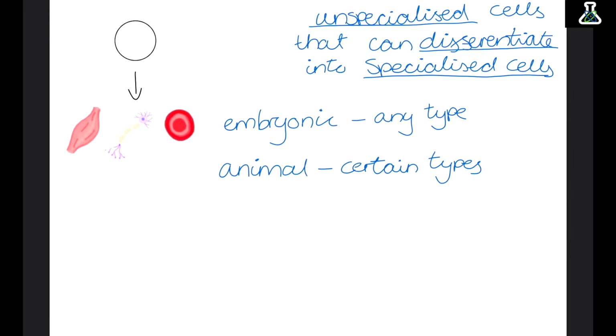Now plants have meristem cells, and these can turn into any type of cells in a plant. This is because plants continue to grow throughout their life, so they always need new specialised cells.